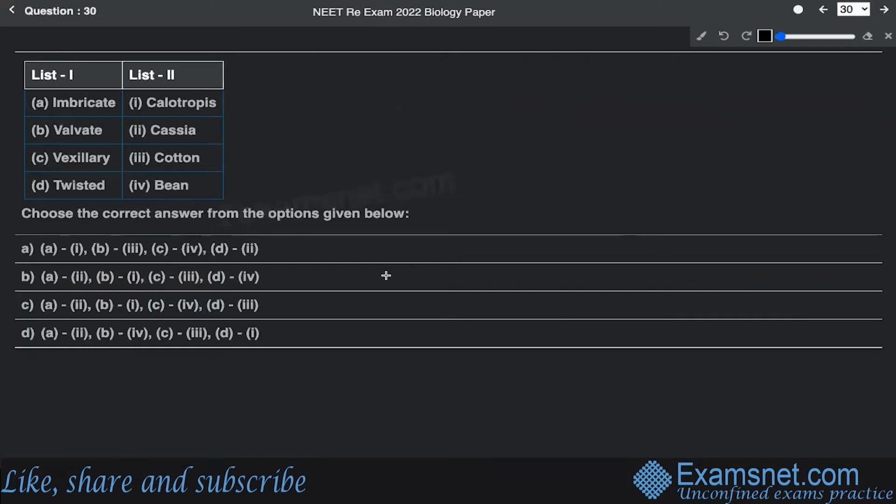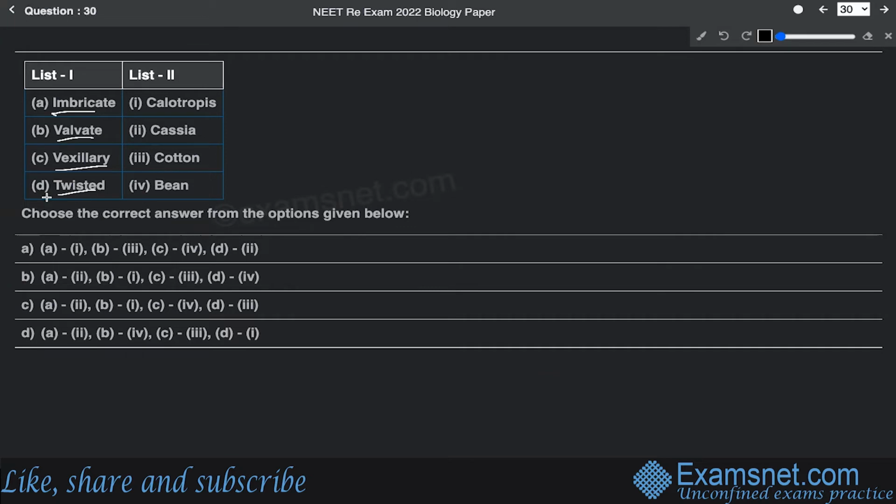the next is question number 30. So question number 30 is basically a match-the-column kind of question. You have to match the column with regard to the different kinds of estivation. If you look at the list that has been given, it is the estivation types: imbricate, valvate, vexillary and twisted, and calotropis, cassia, cotton, and wheat. This question has been asked from the chapter Morphology of Flowering Plants of standard 11.